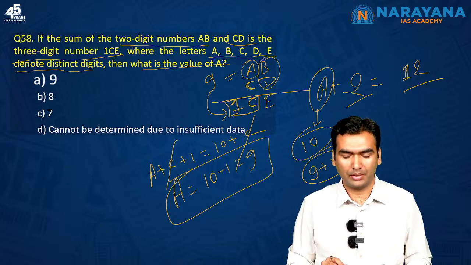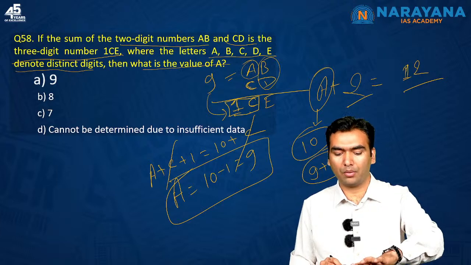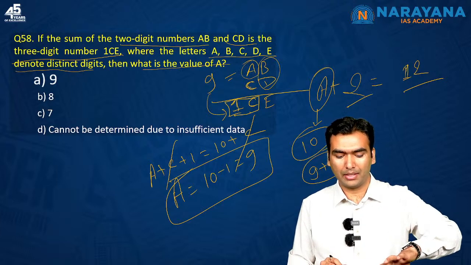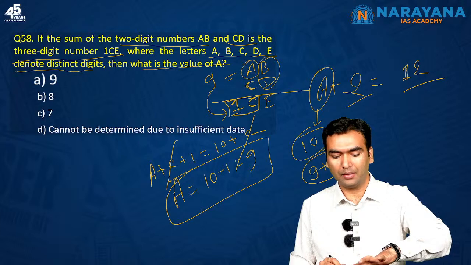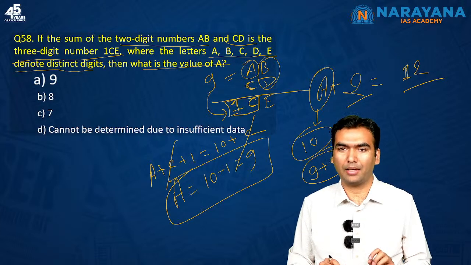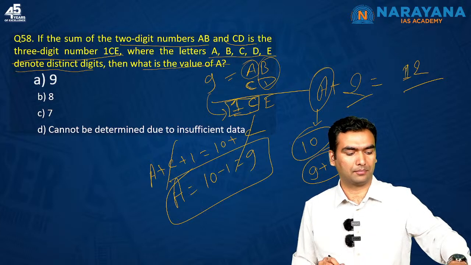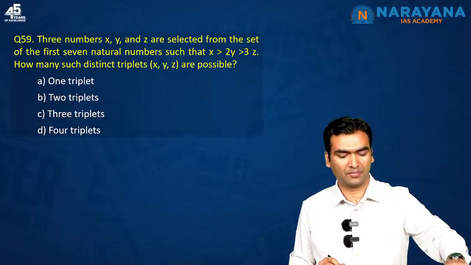Yes, you are right. So 1 is the carry forward, you are adding 1 plus A plus C and you are getting 10 plus C. So you are getting A as 9. Next question.